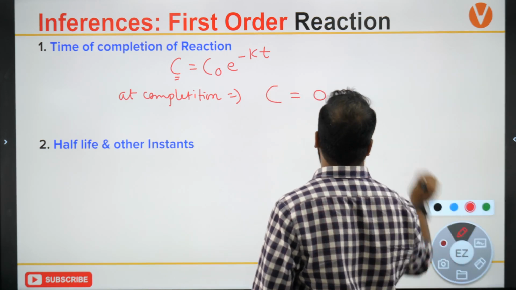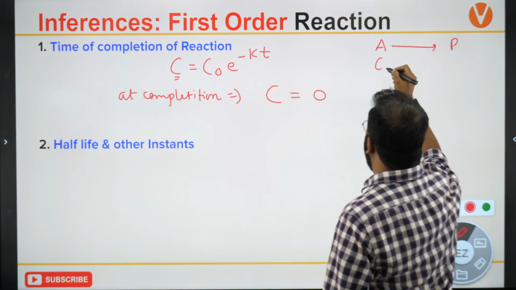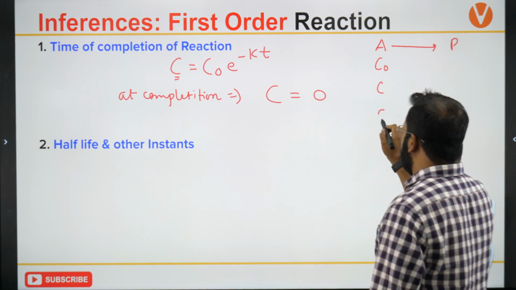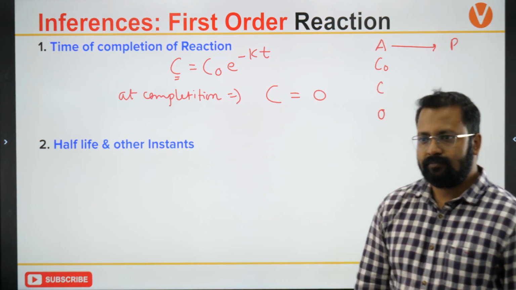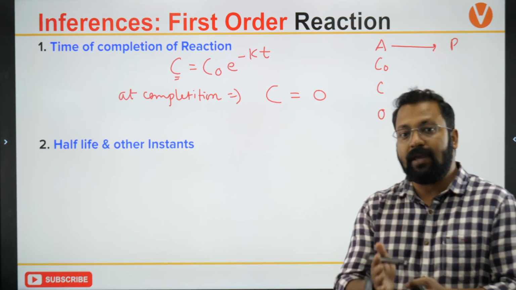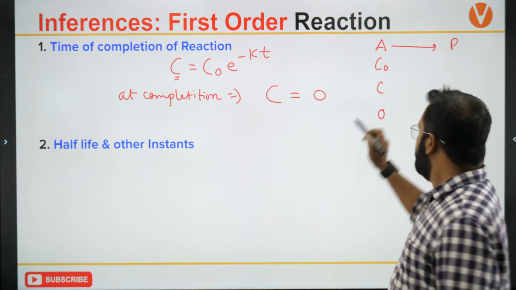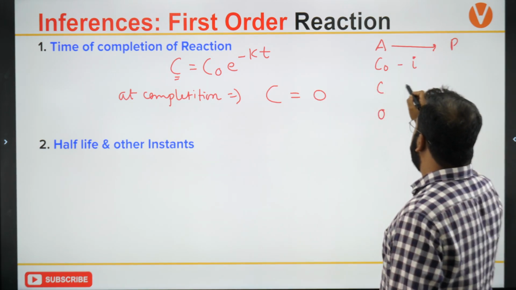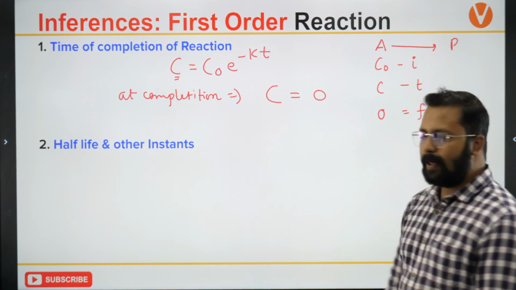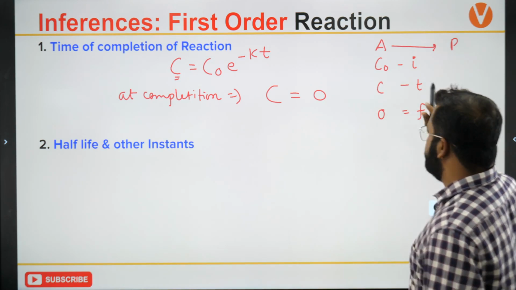Let me write this over here. A changes to products, initial is C naught, after some time it is C, and at completion this will become 0. C should be equal to 0. C naught will not be equal to 0. This is initial, this is at time t, and this is final.